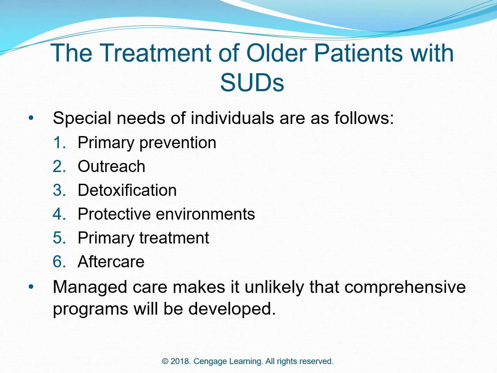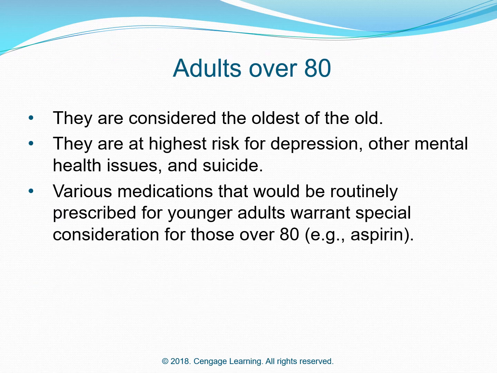The treatment of older patients with SUDs. Special needs of individuals are as follows: primary prevention, outreach, detoxification, protective environments, primary treatment, aftercare. Managed care makes it unlikely that comprehensive programs will be developed.